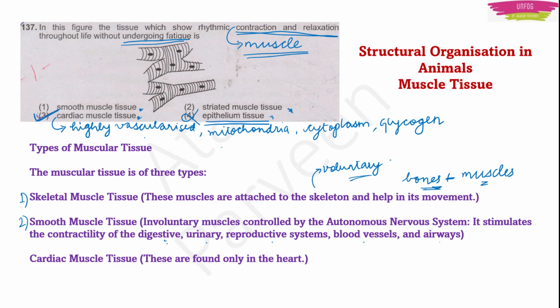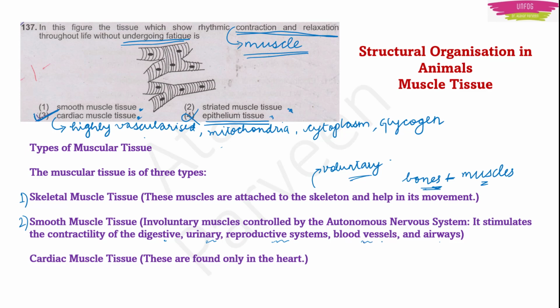Can you move your stomach muscles on your own? No, right? And can you move the muscles in your small intestine on your own? No, right? So those muscles' movement is controlled by the autonomous nervous system. You don't have control over the muscles in your stomach, small intestine, urinary bladder or reproductive systems, right? Your body controls it on its own.